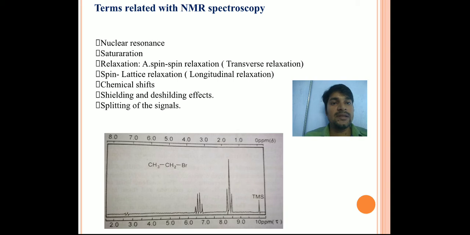When it returns quickly to the lower energy state, continuous transition takes place, and we get better frequency and better results in the NMR spectra. There are two such processes: one is spin-spin relaxation and another is spin-lattice relaxation.